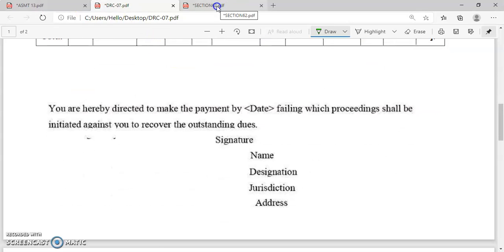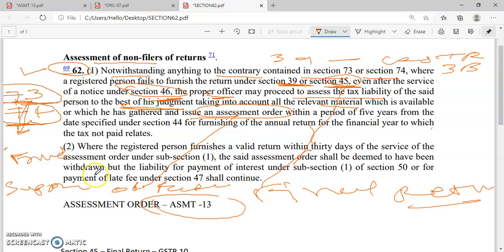Now we will move on to Section 62. Up to which time limit is this assessment order required to be issued? This assessment order is required to be issued within the period of 5 years from the date of filing the annual return under Section 44. So this assessment order will be issued within 5 years from the date specified under Section 44 for furnishing the annual return for the financial year to which this tax relates.